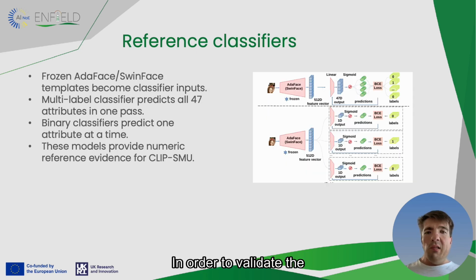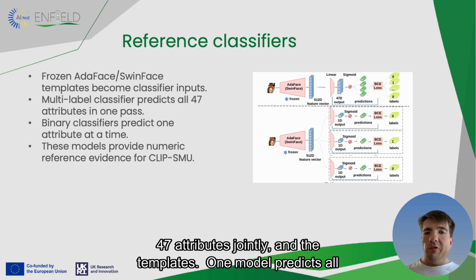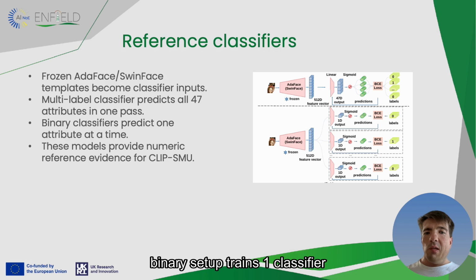In order to validate the natural language interpretations, we also train conventional attribute classifiers on frozen face templates. One model predicts all 47 attributes jointly, and the binary setup trains one classifier per attribute. These classifiers are not the explanation methods, but they give us a strong numerical reference point.